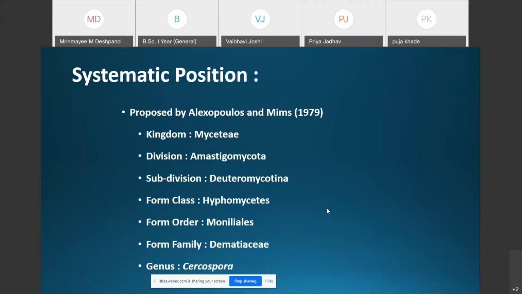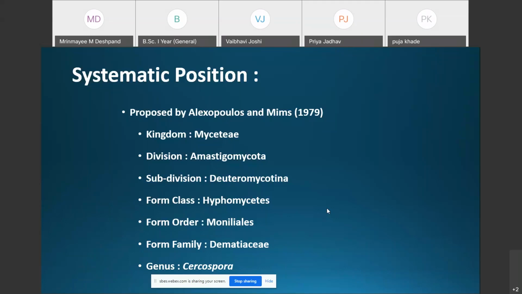Then division Amastigomycota. Amastigomycota is the division in which all the fungi that do not produce any motile cells during their life cycle, or at any stage of their life cycle, are placed.